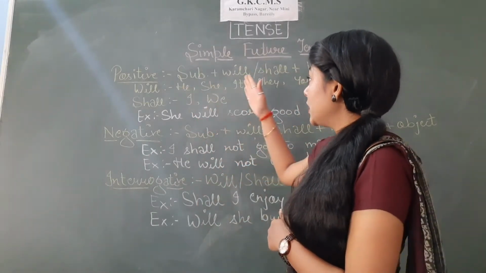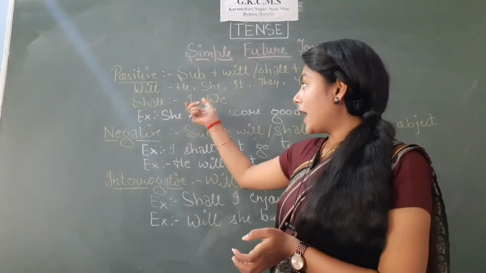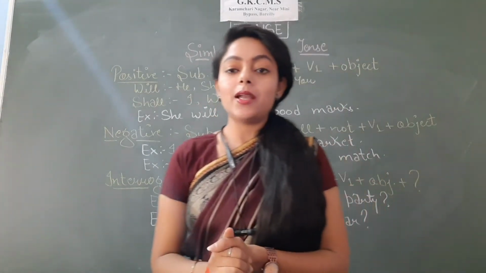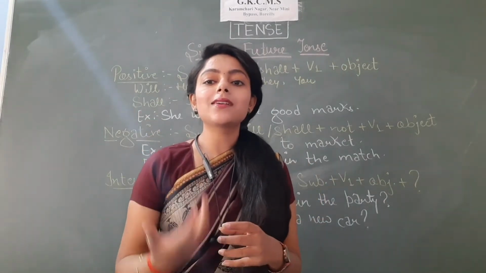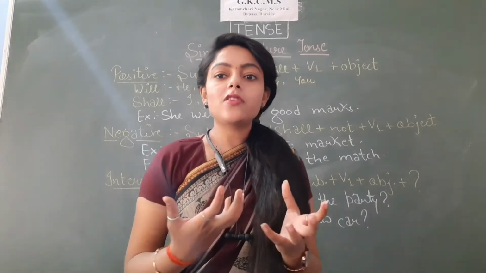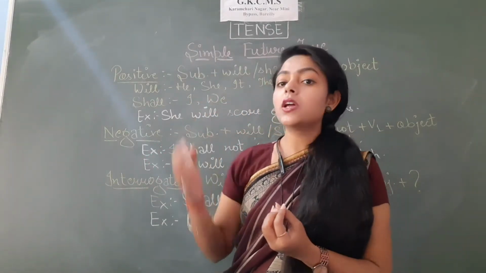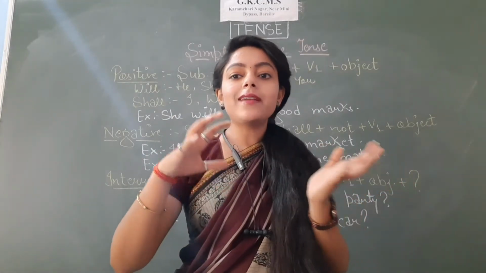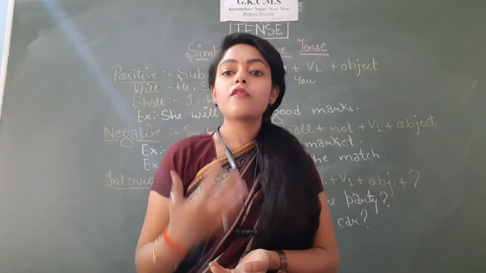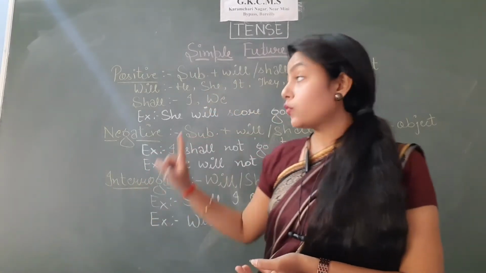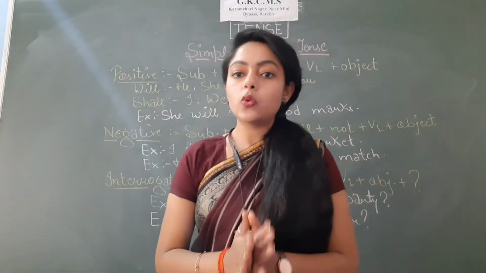With he, she, it, they, you and singular subjects we will be using will, and with I and we we will be using shall. Although students, nowadays this thing is not considered completely right. Nowadays generally we use will with everything, even with I and we, but that is a very detailed topic, so we'll discuss it in some other class. For now, you just have to remember that with I and we, you will be using shall, and with all other subjects, you will be using will.